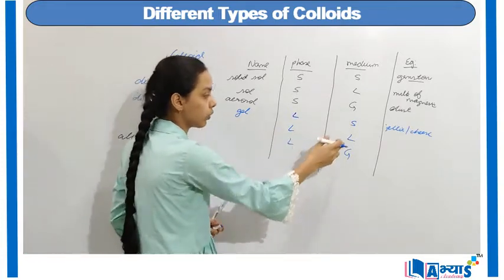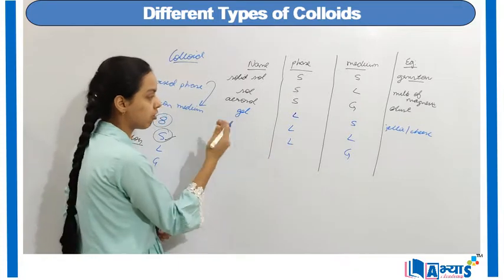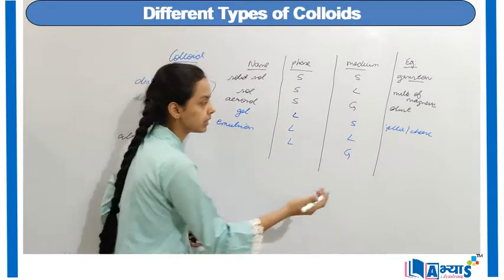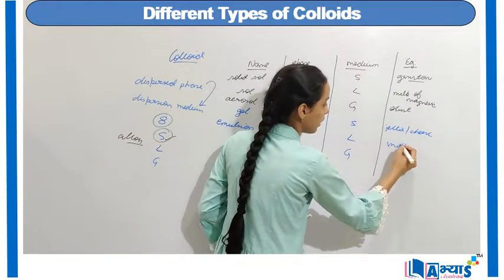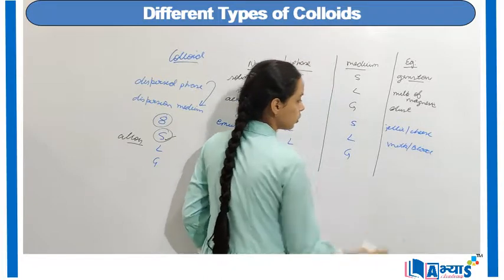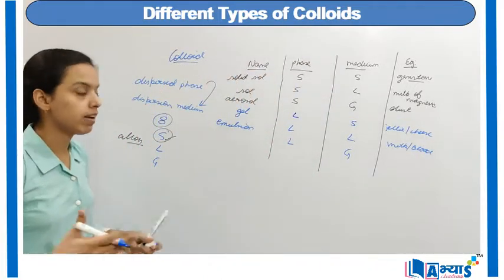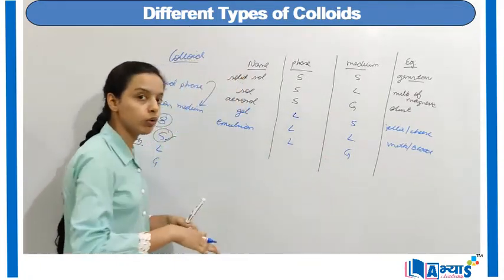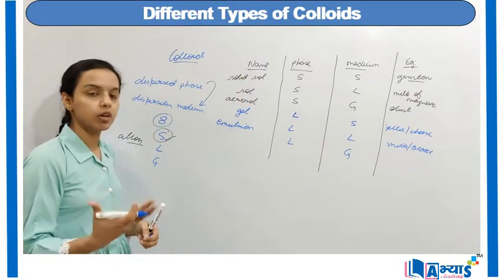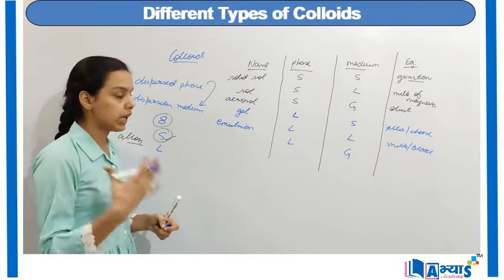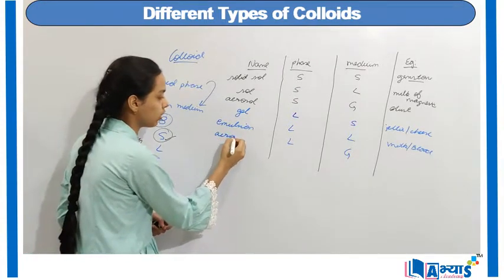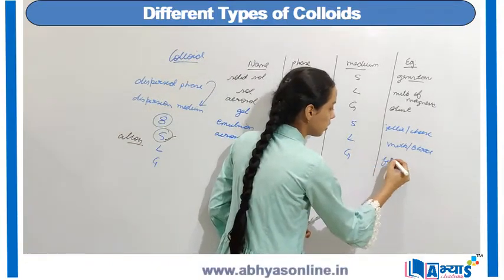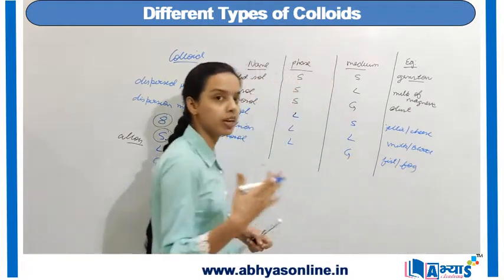These are examples of when a liquid is mixed in a solid. Then we have liquid and liquid. The name of this type of colloid is emulsion, and the examples include milk, even blood. These are examples of when two liquids combine together. Next we have the liquid in the gas. When a liquid is mixed in the gas, it is a colloid, and the name of this colloid is aerosol. The examples are the mist or the fog which appears early morning in winters.